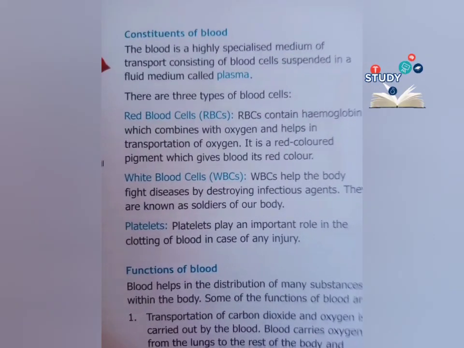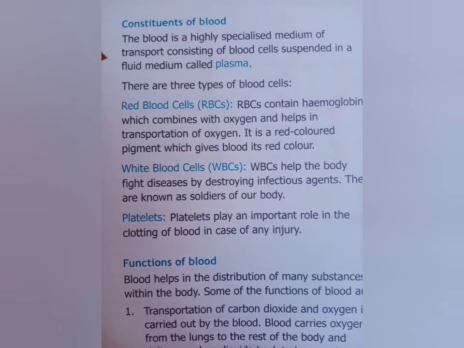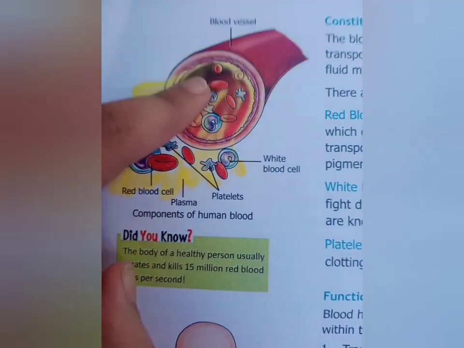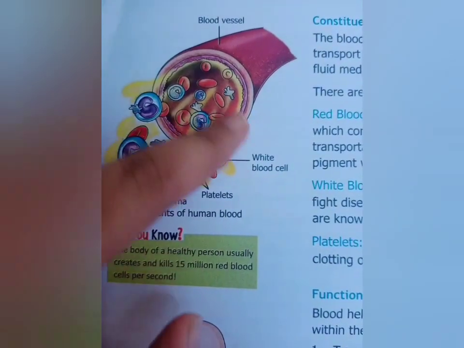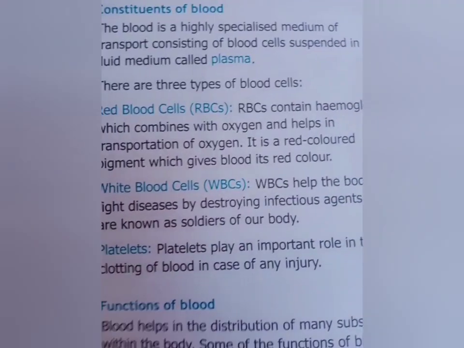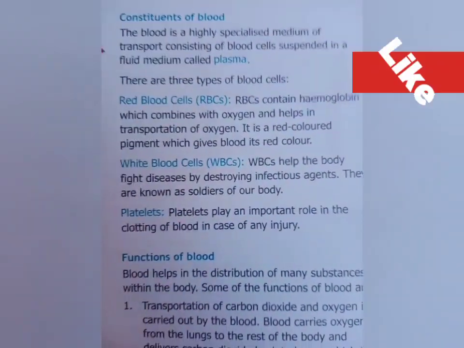See, blood is a medium that consists of blood cells suspended in a fluid. That fluid is plasma. As we can clearly see in the picture, this is plasma and these different blood cells are being suspended in the plasma. So there are mainly 3 types of blood cells: red blood cells, white blood cells and platelets.